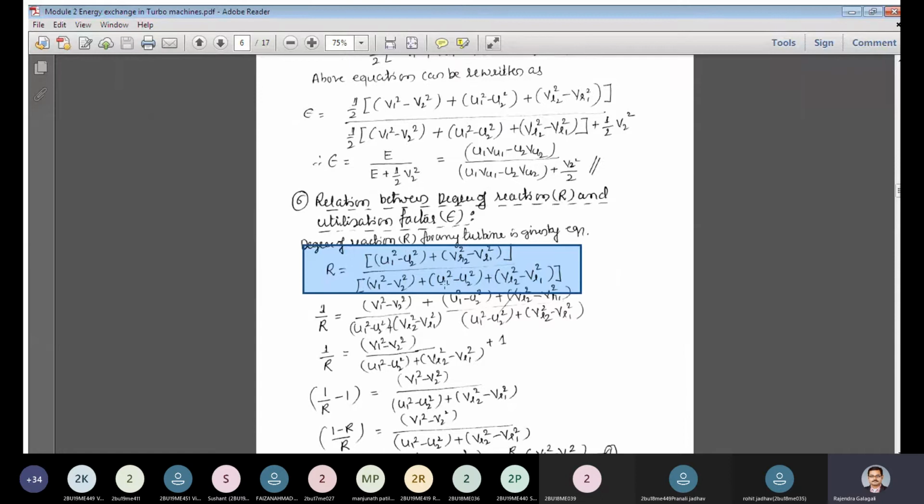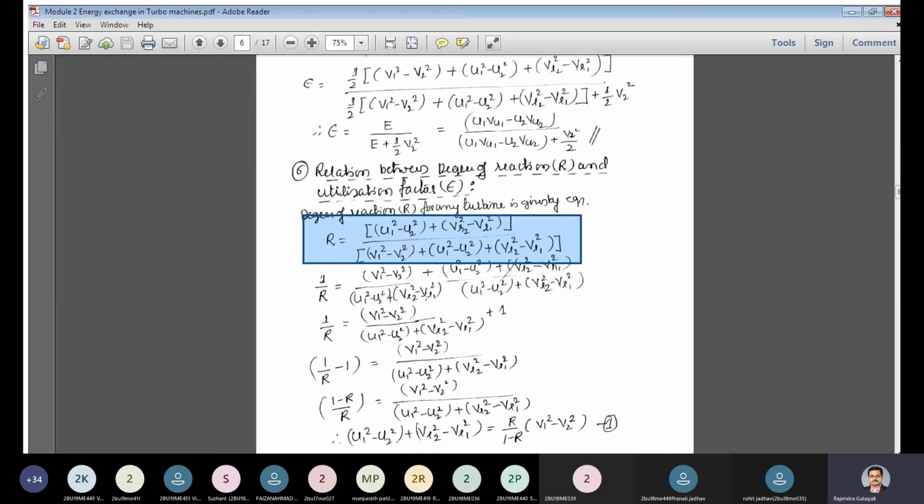Please remember V1 square minus V2 square, half, is the dynamic head, and the remaining summation of these terms, U1 square minus U2 square half plus half VR2 square minus VR1 square, is the static head. The summation of the static head and the dynamic head together is the total head. That is how we have defined this term.